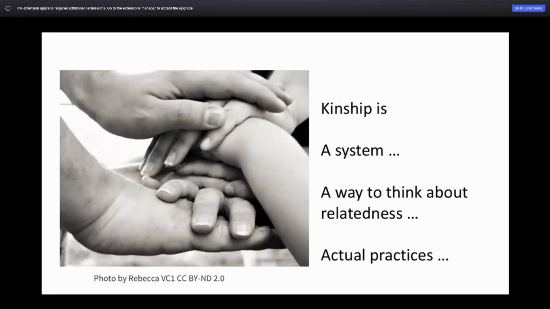But kinship is also an actual practice on the ground, and kinship rules and practices are usually flexible, often or always contested, and this is where a lot of dilemmas and debates can arise, as people sometimes bend the rules or interpret them differently and generally are involved in very dynamic ways to establish relations with others.